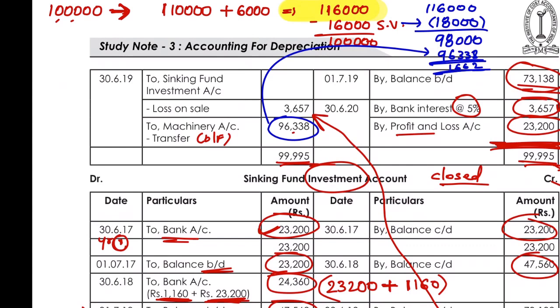So this will be booked in your P&L account as a loss and credited to your machinery account. That is how all the interest, your sinking fund, your depreciation, and everything will work.